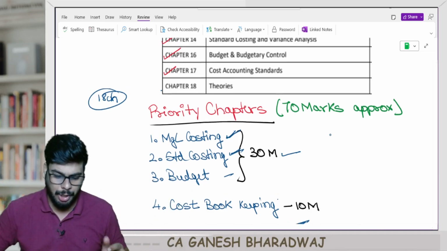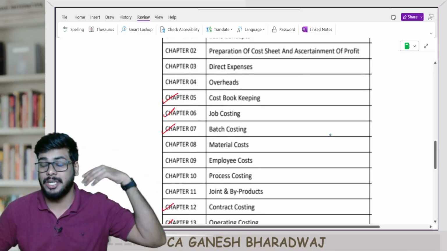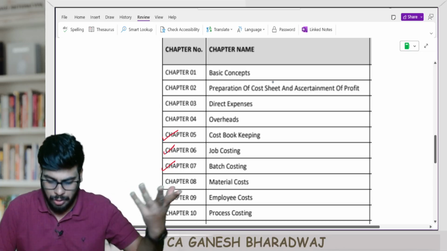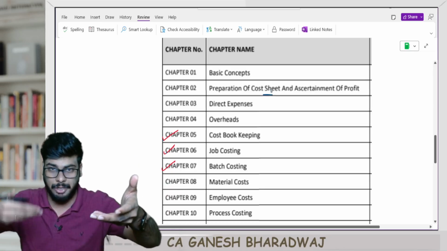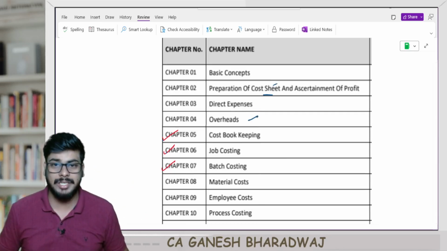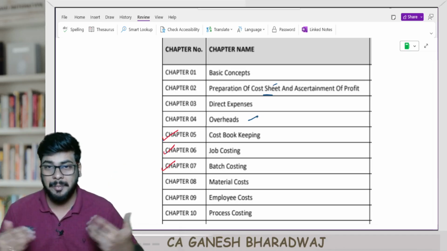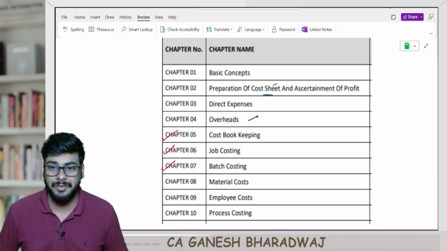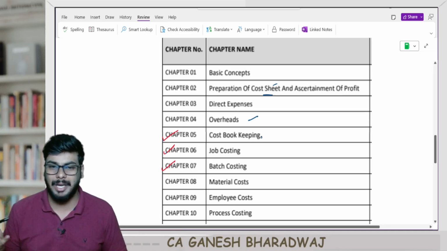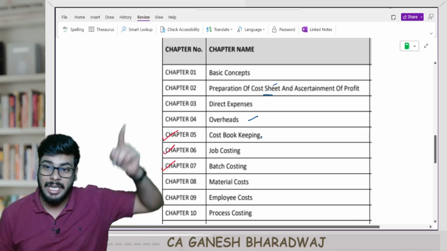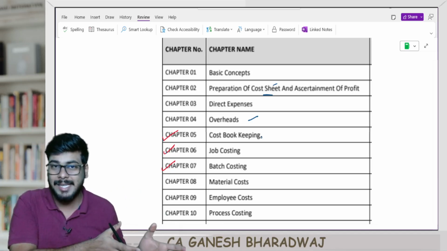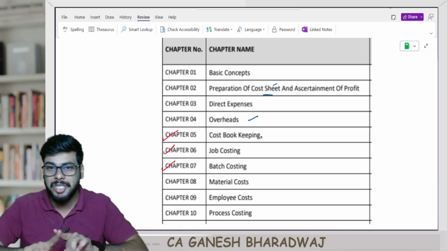Don't omit them, because in terms of concepts, I have not even told you about cost sheet. In our priority list, I didn't mention cost sheet or overheads. These are very important chapters. From a concept perspective, yes, without knowing these chapters, you can't even enter into cost bookkeeping and all that. But that is why I said the sequence that you follow at the time of learning and the sequence that you follow at the time of revision are different.